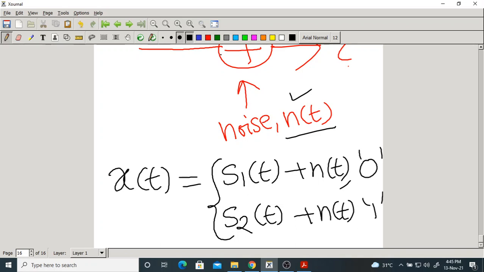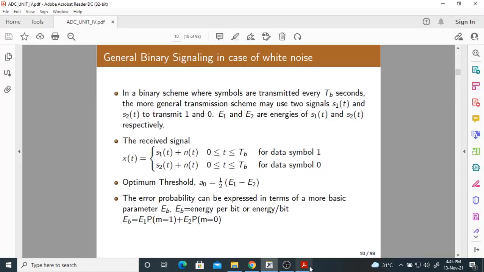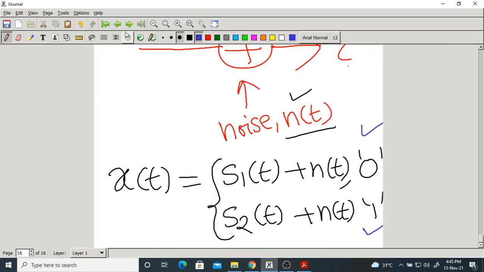The output of the channel depends upon which symbol was transmitted. If you transmit 1, it would be different. Now it is an interchange, no problem. Anything you can write. One more thing: everything is defined from 0 to T_B only. Very, very important. Let me write this.